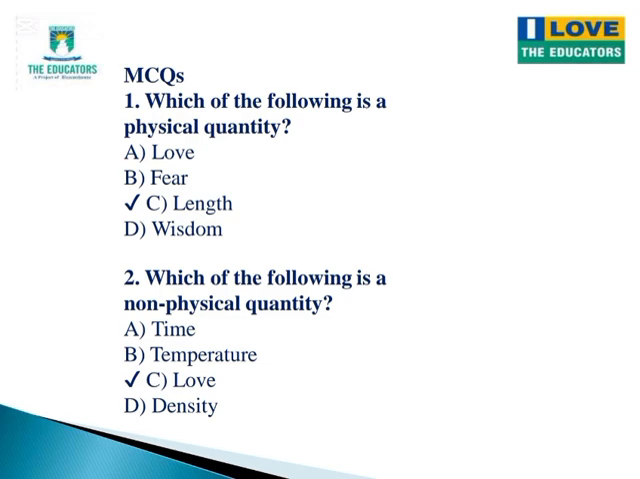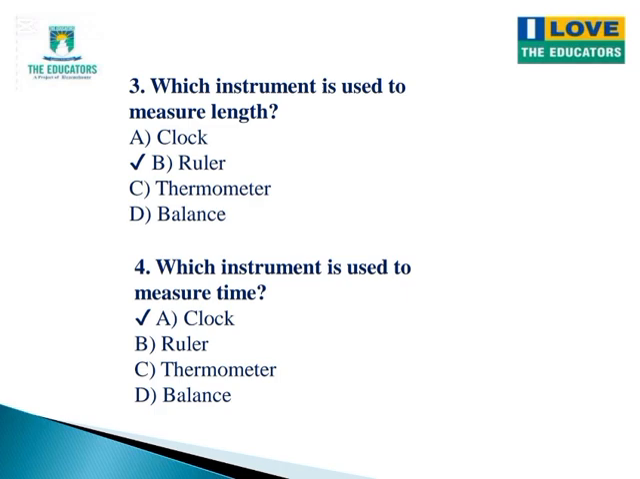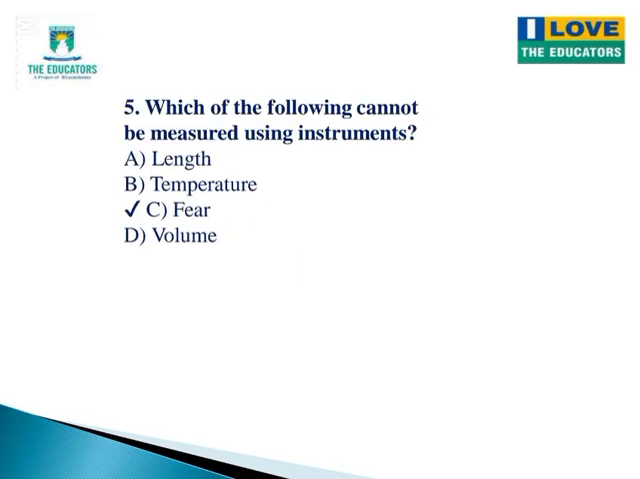Next question. Which of the following is a non-physical quantity? Time, temperature, love, density. The correct answer is love because it cannot be measured using instrument. Next question. Which instrument is used to measure length? Clock, ruler, thermometer or balance? The correct answer is ruler. Which instrument is used to measure time? The answer is clock. Next question. Which of the following cannot be measured using instrument? The correct answer is fear because it is a feeling and cannot be measured.